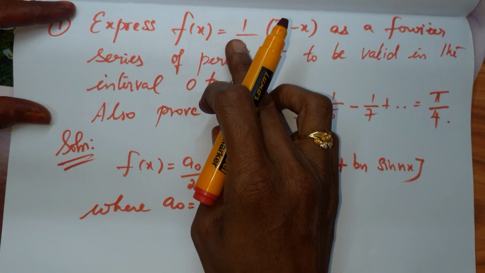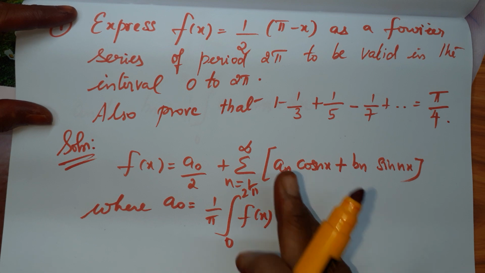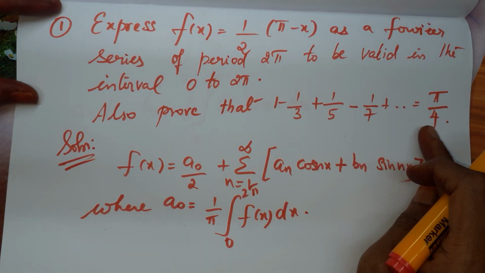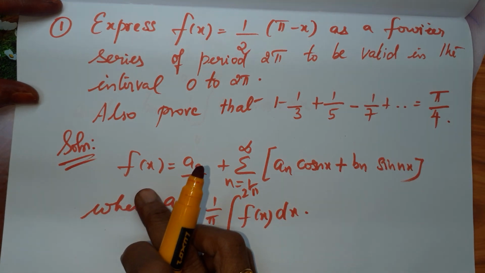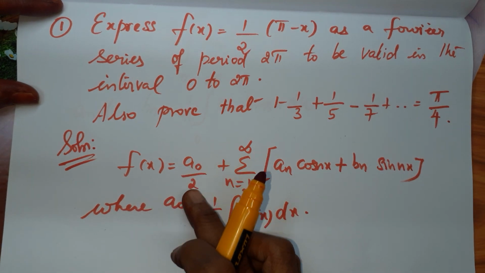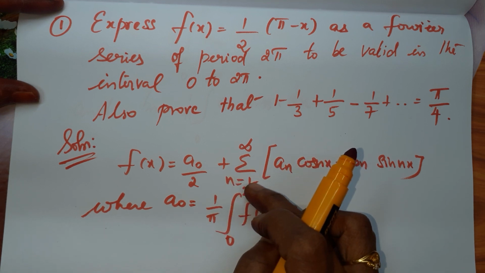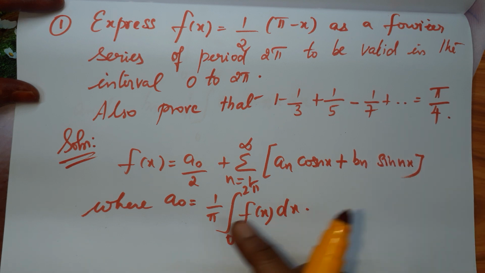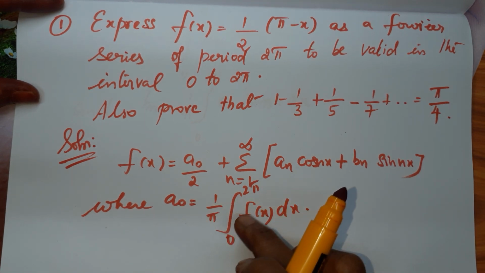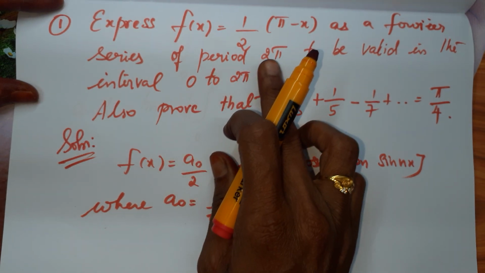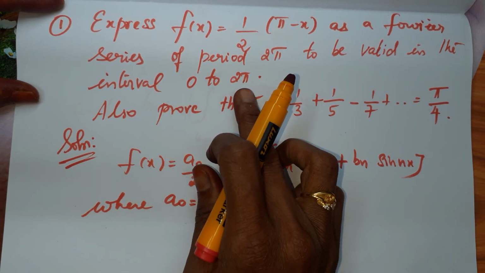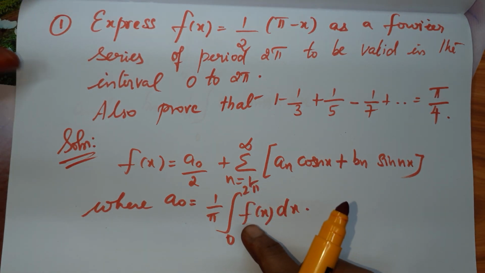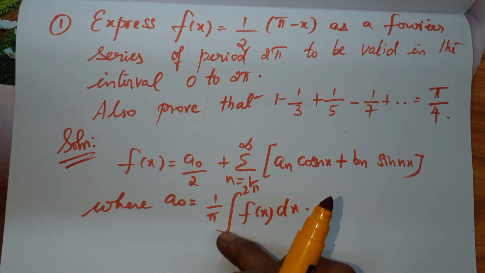So first we have to expand this using this formula, and after that we have to substitute a value for x and get this series. Okay, already we know that f of x takes the formula a naught by 2 plus summation n ranges from 1 to infinity a n cos nx plus b n sin nx, where a naught is 1 by pi integral 0 to 2 pi, because the period is 2 pi and the interval they have given is 0 to 2 pi. So the limits are from 0 to 2 pi. f of x dx, this is for a naught.